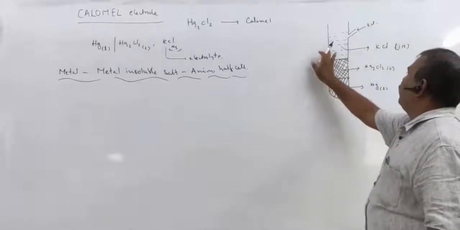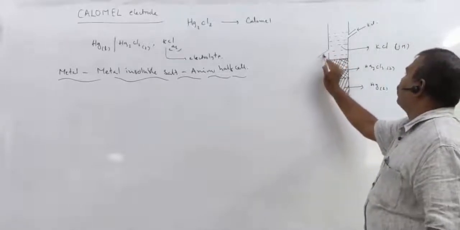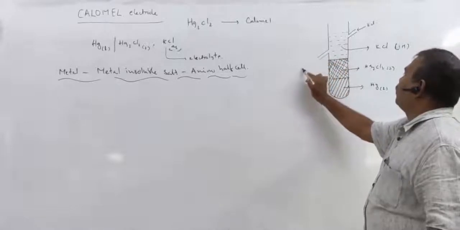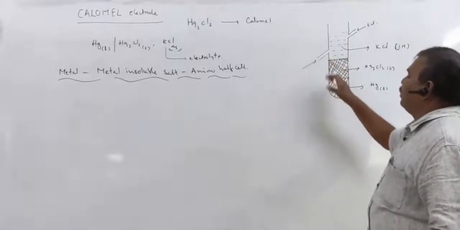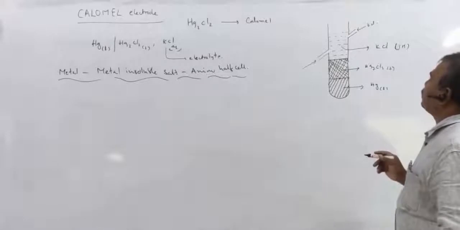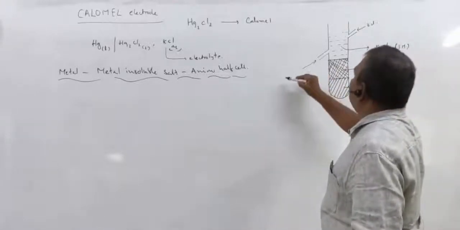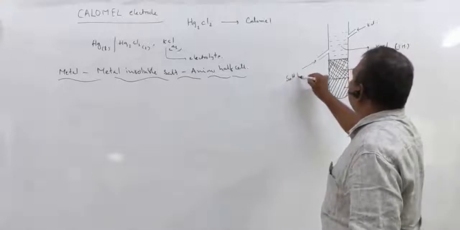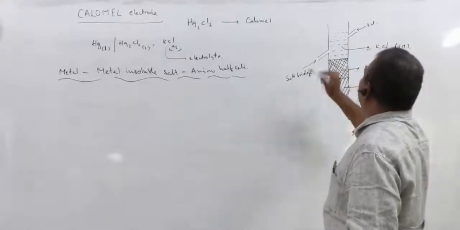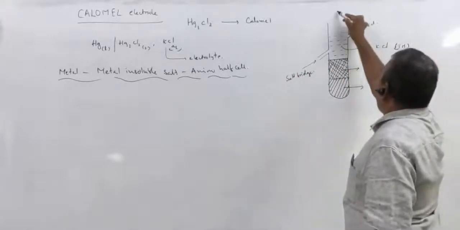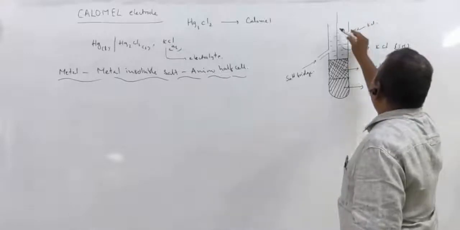And there is one more outlet here, because whenever it is used as an electrode, we should connect it to a salt bridge, right? And a platinum wire is dipped in it.